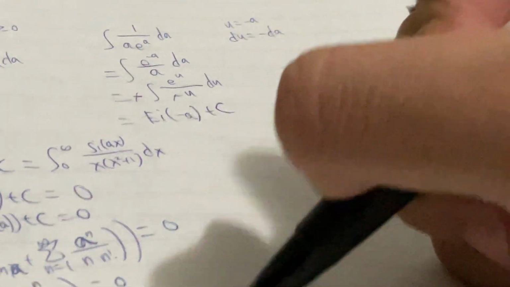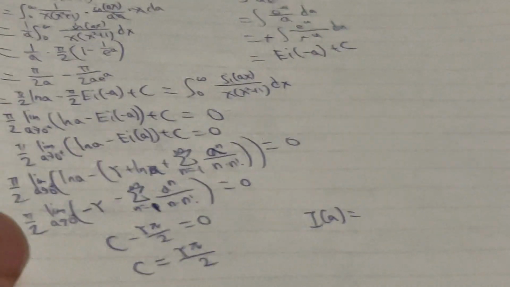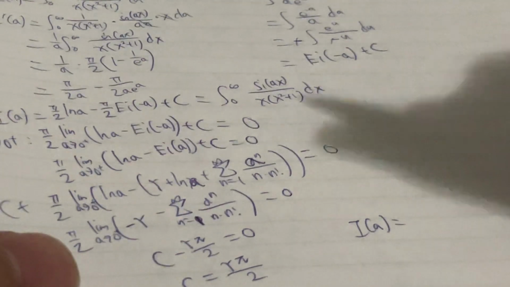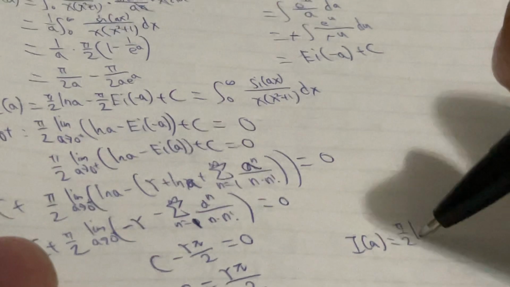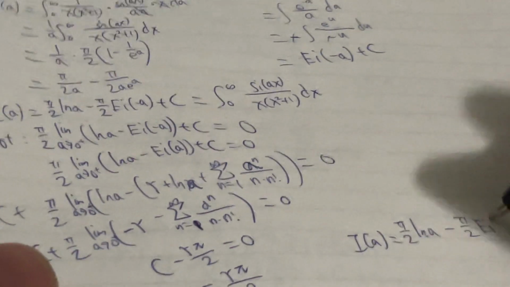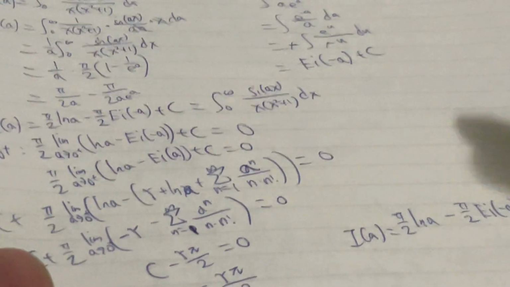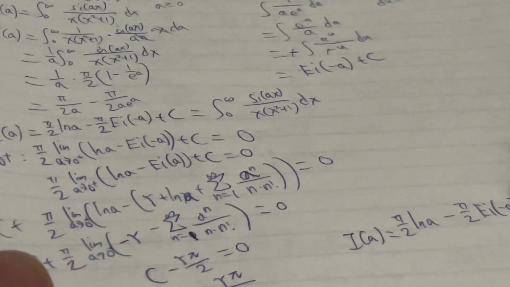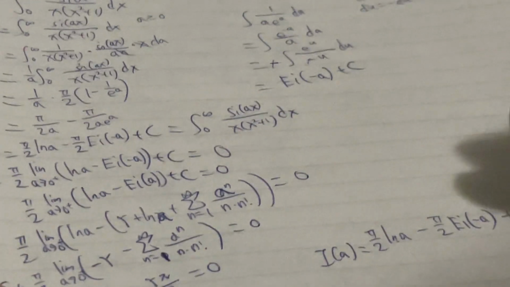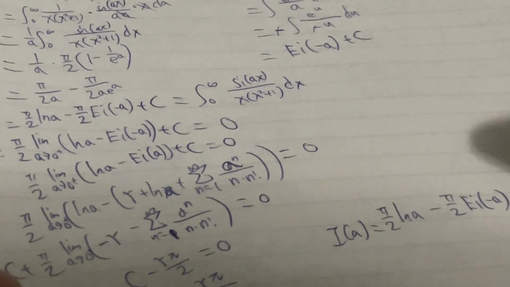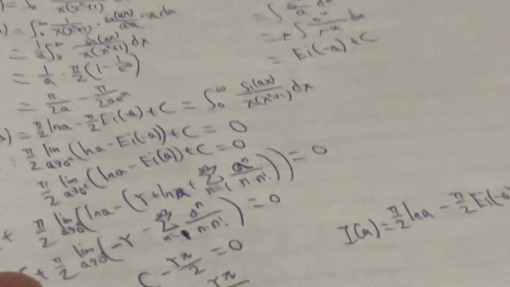So ladies and gentlemen, I of a will be equal to pi over 2 times ln a minus pi over 2 times Ei of negative a, and then plus the Euler-Mascheroni constant, let me just pronounce this as gamma. You can also read this as gamma times pi over 2.